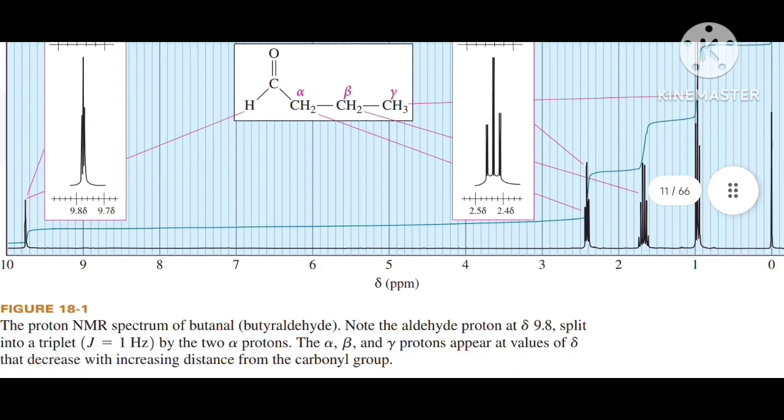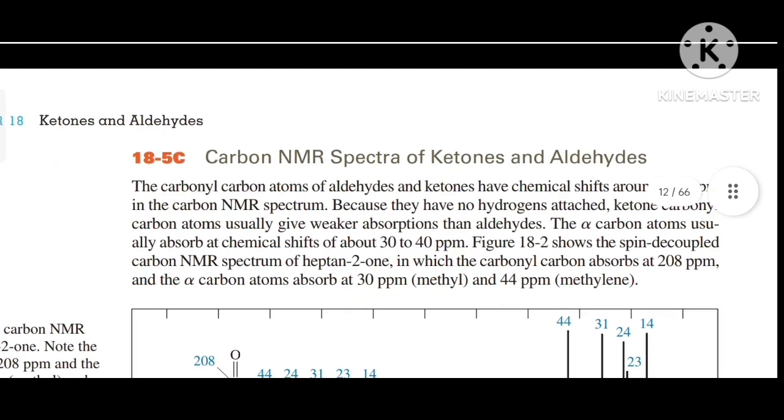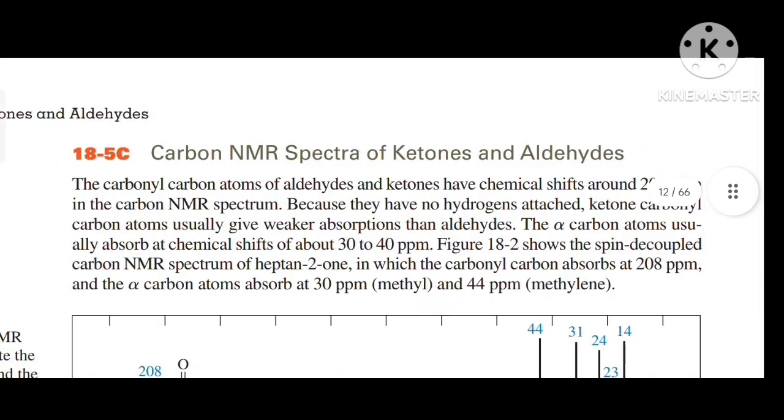So our next topic is carbon NMR spectra of aldehydes and ketones. The carbonyl carbon atoms of aldehydes and ketones have chemical shifts around 200 ppm in the carbon NMR spectrum because they have no hydrogen attached. Ketone carbonyl carbon atoms usually give weaker absorptions than aldehydes. The alpha carbon atom usually absorbs at a chemical shift of about 30 to 40 ppm.